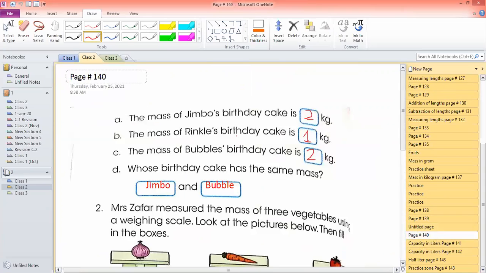The mass of Jumbo's birthday cake is 2 kg, the mass of Wrinkles' birthday cake was 1 kg and the mass of Bubble's was 2 kg. So whose birthday cake has the same mass? That was Jumbo and Bubble, because they were having the cake of 2 kilogram.